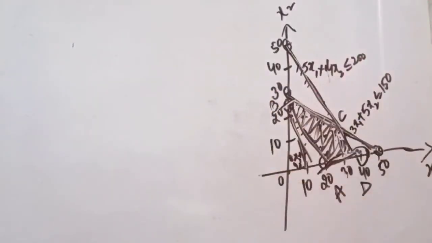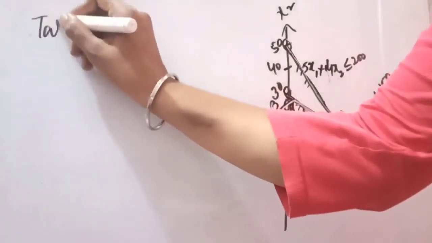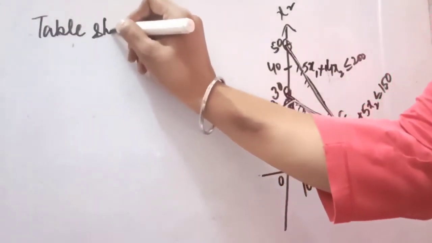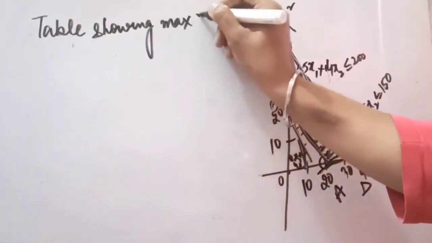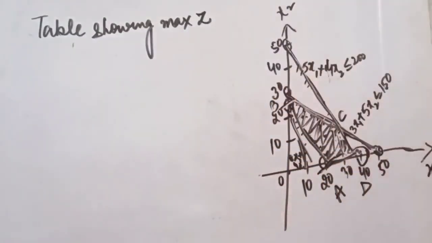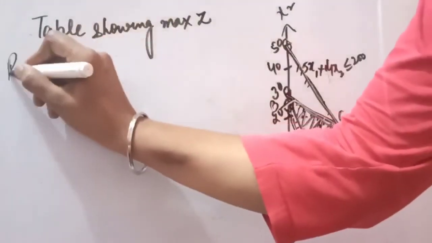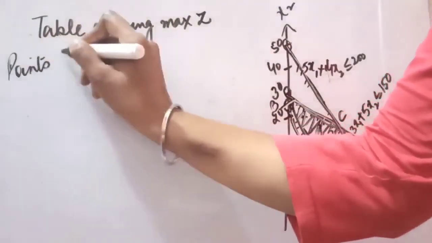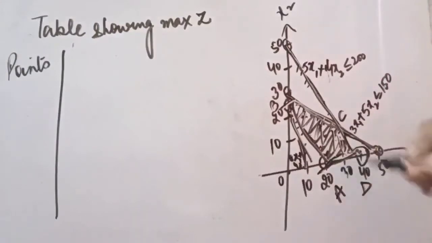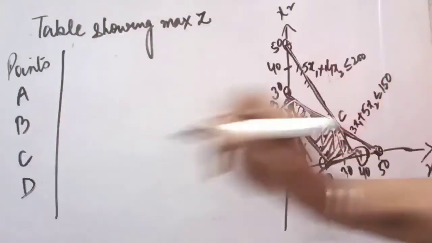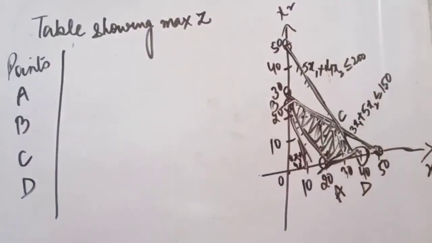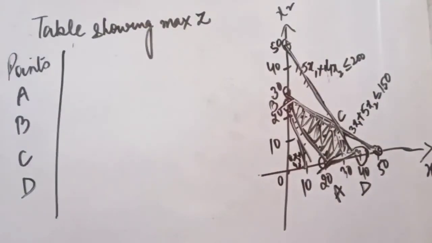Now see how we will prepare that table. Table showing the maximum Z, because our objective was to maximize. So first of all, the columns of the table will be points. What are the points that we have got? A, B, C and D. 4 points we have got from this area. So we will be writing the names of the points.